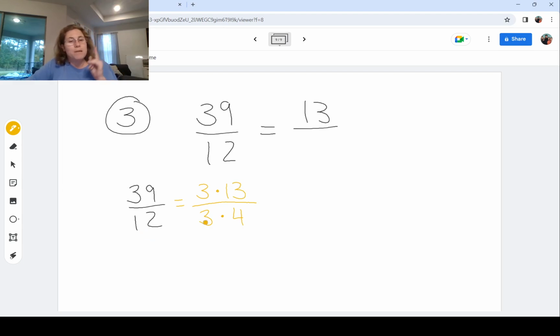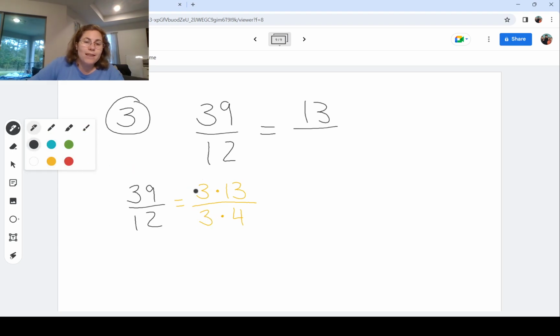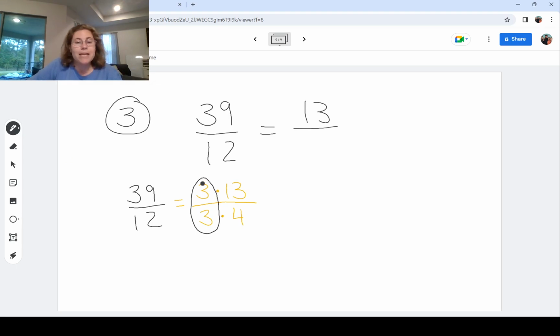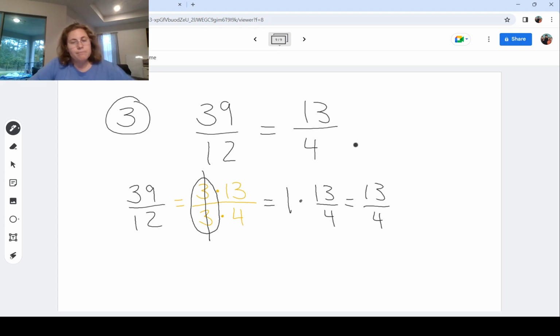But the reason why I picked 3 times 4 is because they both have that same factor. And I'm going to remove that factor of 1 because 3 divided by 3 is really 1. It's gone. And I'm left with 1 times 13 over 4, which is still 13/4. And I got that numerator I wanted, so the blank is 4.